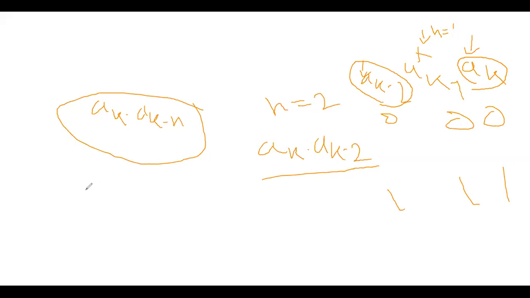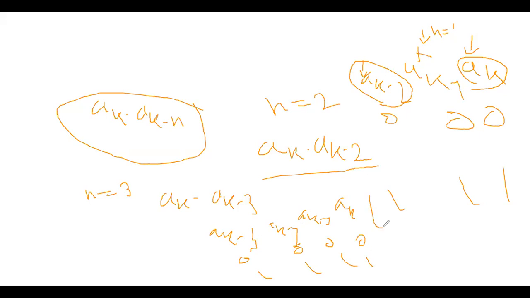Now if you consider n equal to 3, तो क्या होगा, ak के साथ ak minus 3 का मल्टीप्लाई होगा, in that case how many combinations would be there, 4 combinations, ak minus 1, ak minus 2 and ak minus 3, how many combinations, from 000 to 1111, लेकिन करने का कोई जरूरी नहीं है, n equal 2 में जब 0 आ गया ना, 3 में भी 0 आ जाएगा, ओके, इसलिए क्लियर?